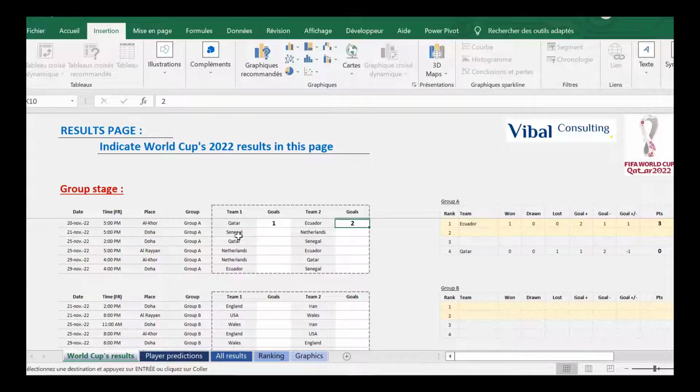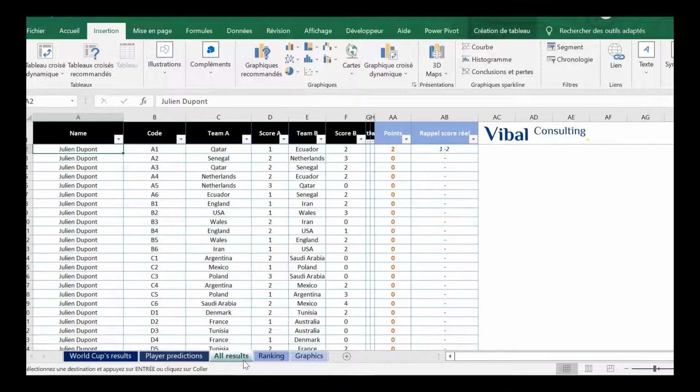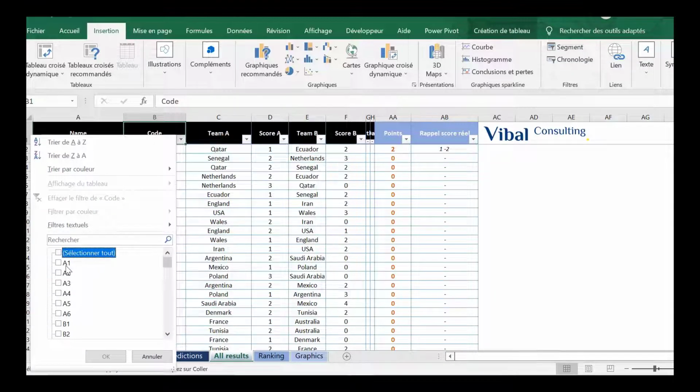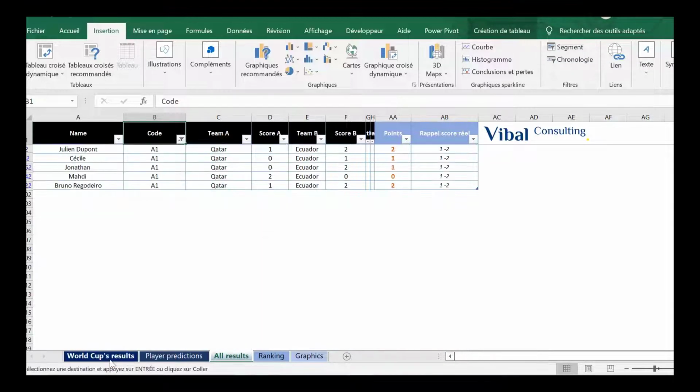So now we go into the tab All Results. Each match has a reference. So the first match, the reference is A1. So we make a filter on A1. And we can see that Julian has 2 points. Cécile has 1 point. Mehdi has 0 point. And then Bruno has 2 points.